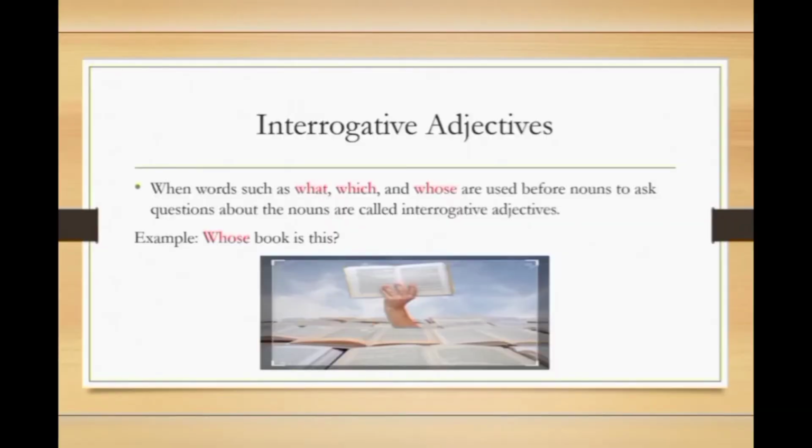Interrogative adjectives. When words such as what, which, and whose are used before a noun to ask a question about the noun, they are called interrogative adjectives. Let's move to the example. Whose book is this? In this sentence, whose, this word starts with the WH family and the sentence ends with a question mark. Okay, so whose is an interrogative adjective which asks a question about the book.